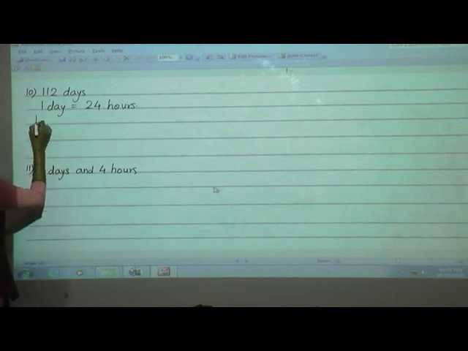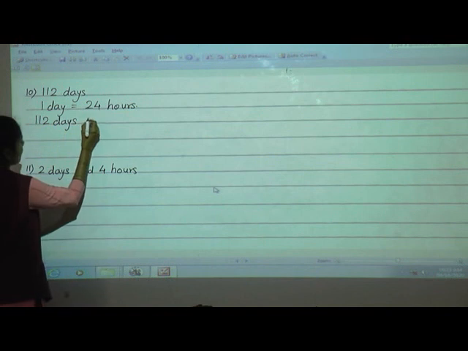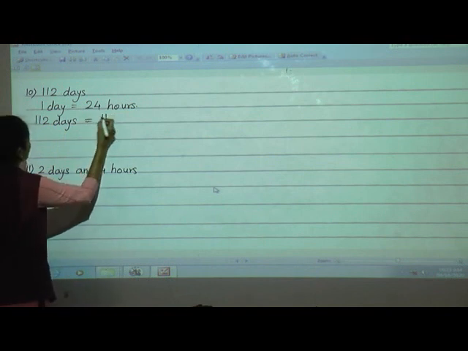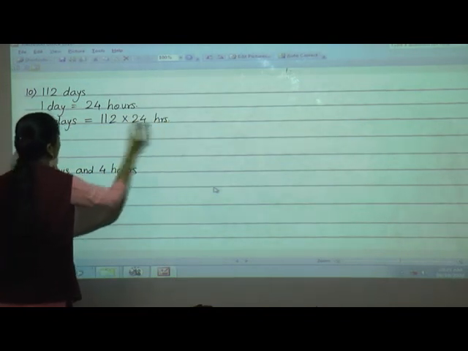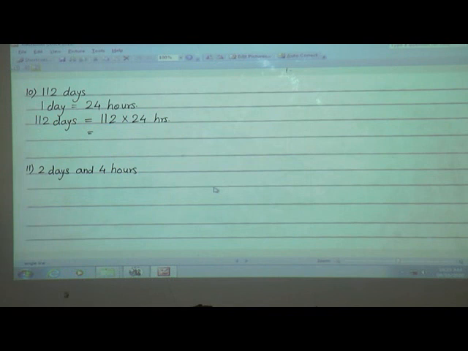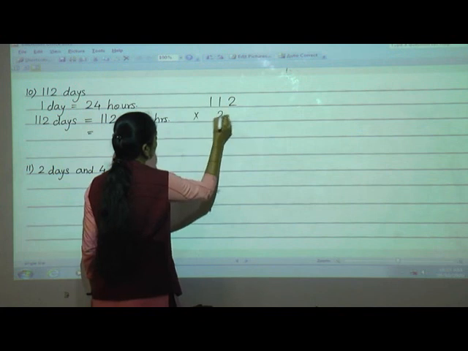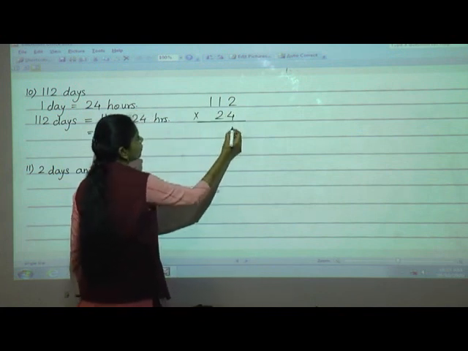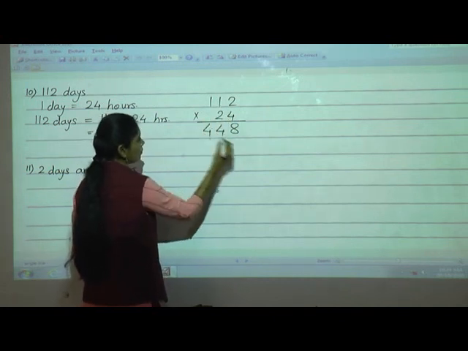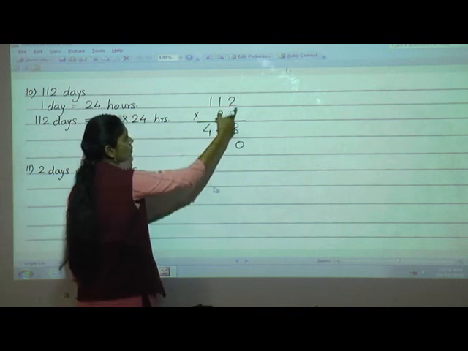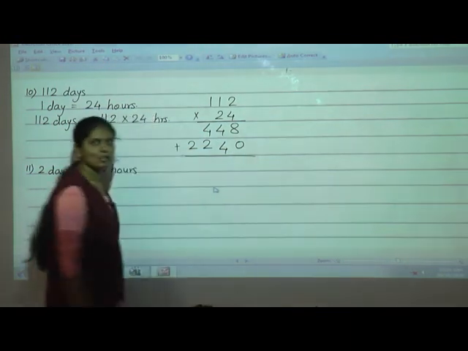So that 112 days we have to convert into hours. So what will we do? 112 days is equal to 112 into 24 hours. Now do the multiplication. Here I will show you the multiplication. 112 into 24. Now 4 into 2, 4 2s are 8. Then 4 1s are 4. Here also 4 1s are 4. Then here we will give minus 0. Then 2 2s are 4. 2 1s are 2 and 2 1s are 2. Then you have to do the addition.